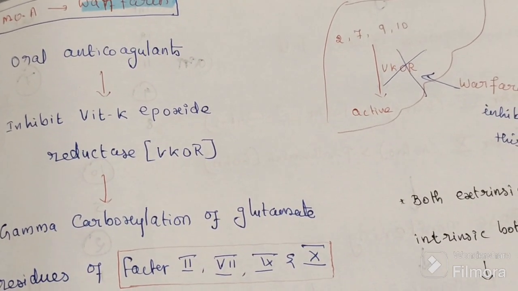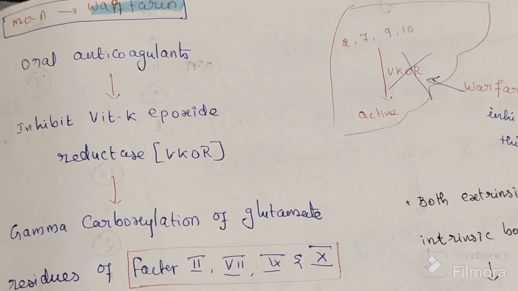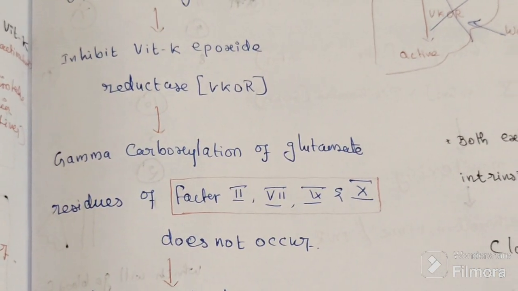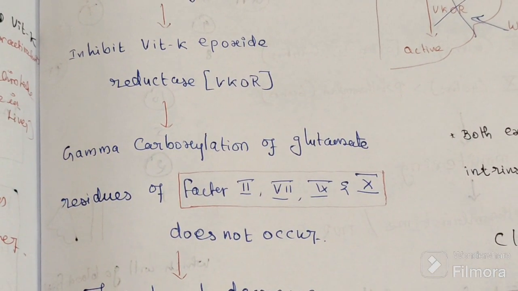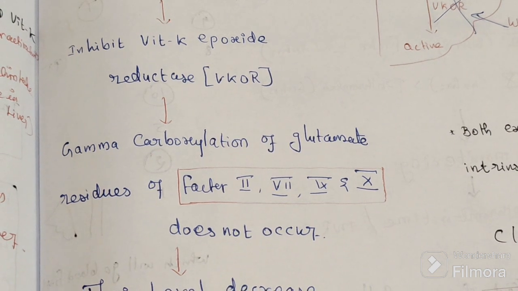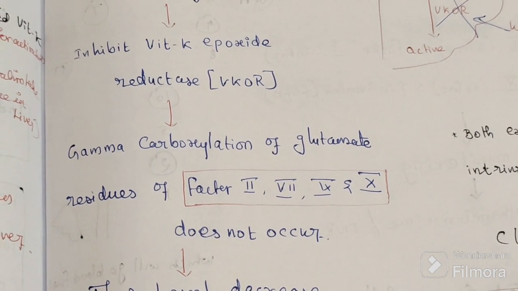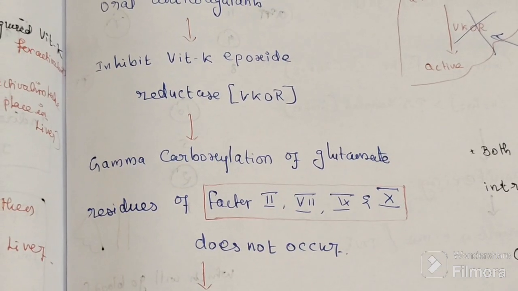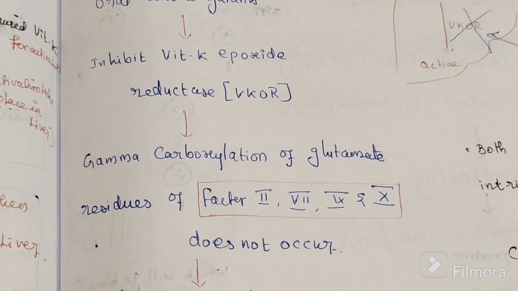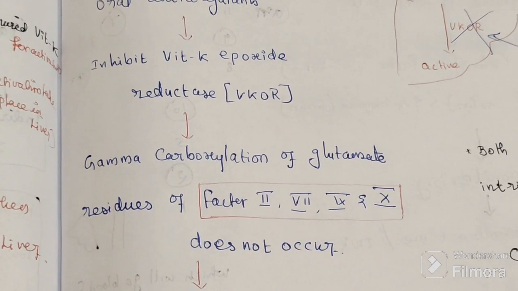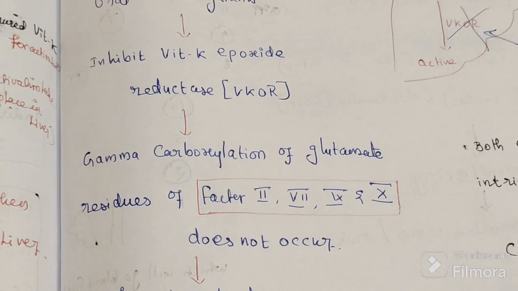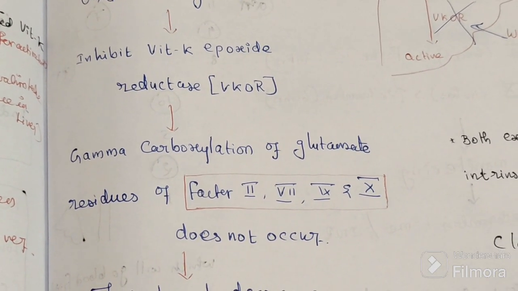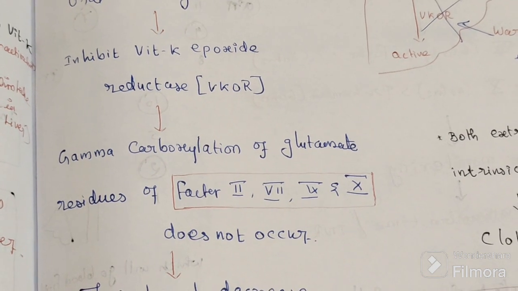So the enzyme is inhibited, vitamin K is not activated, and 2, 7, 9 and 10 are not activated. So the clot will not form, fibrin will not form, and the thrombus will resolve.